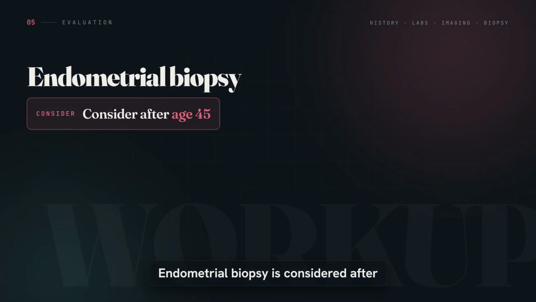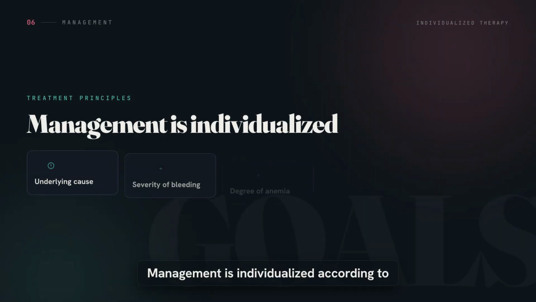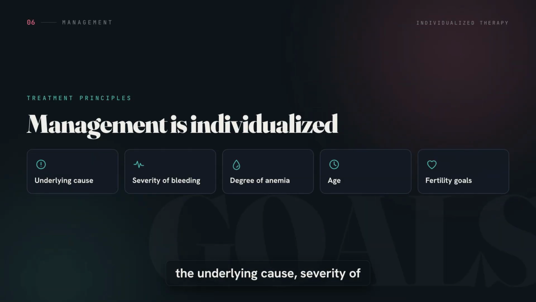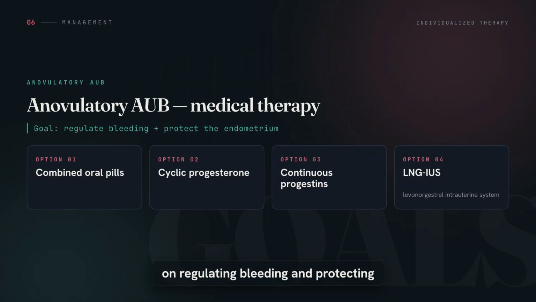Endometrial biopsy is considered after 45 or earlier with obesity, chronic anovulation, PCOS or PMOS, persistent intermenstrual bleeding, tamoxifen use, or failed treatment. Management is individualized according to the underlying cause, severity of bleeding, degree of anemia, age, and fertility goals. In anovulatory AUB, treatment focuses on regulating bleeding and protecting the endometrium with combined pills, cyclic progesterone, continuous progestins, or a levonorgestrel intrauterine system.